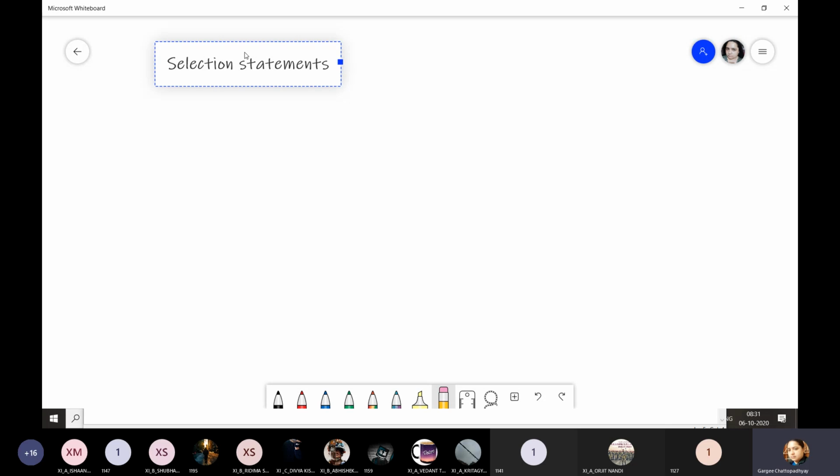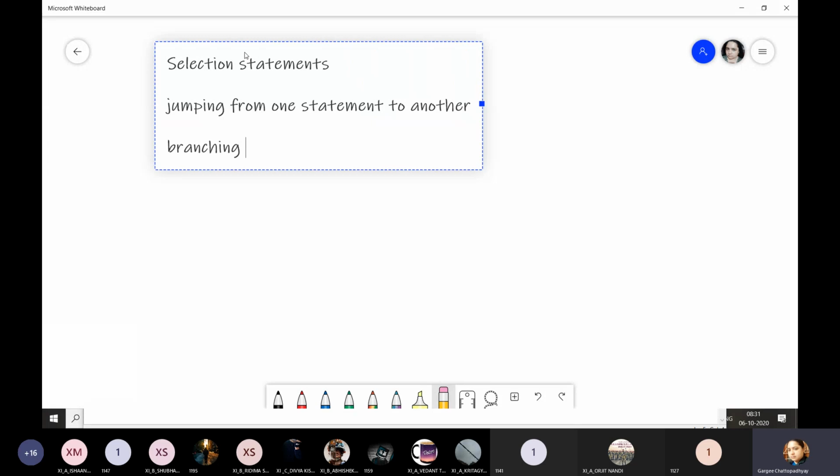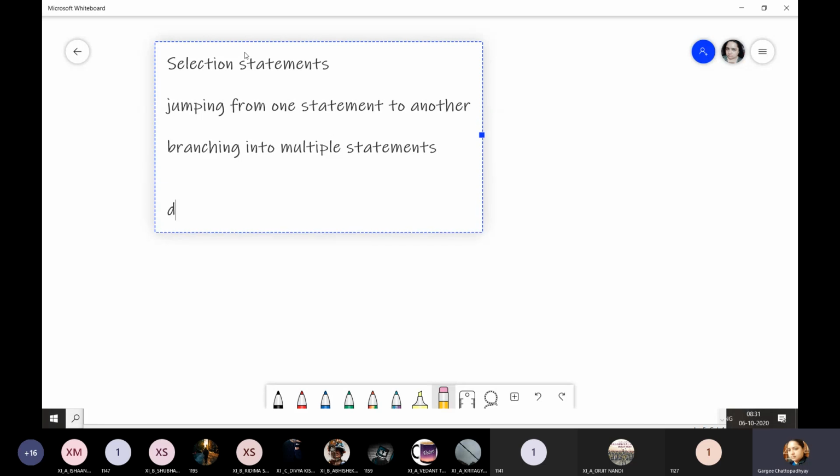So now I will be increasing the level of complexity of programming by one level. Here we are going to do some kind of jumping from one statement to another, also branching into multiple statements. We will be working with decision making.